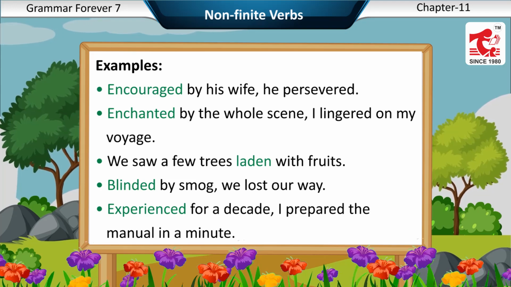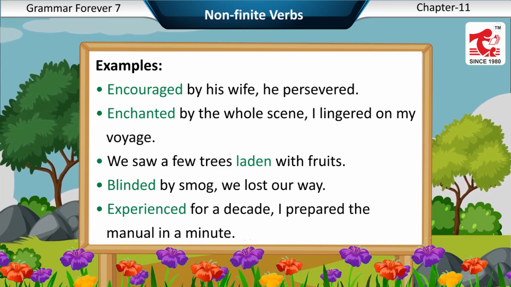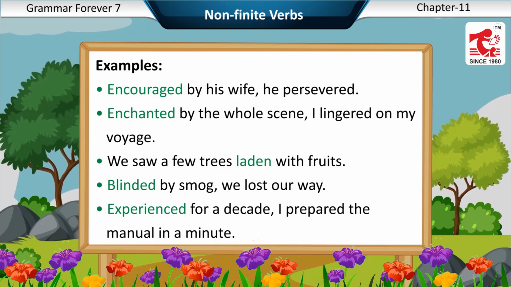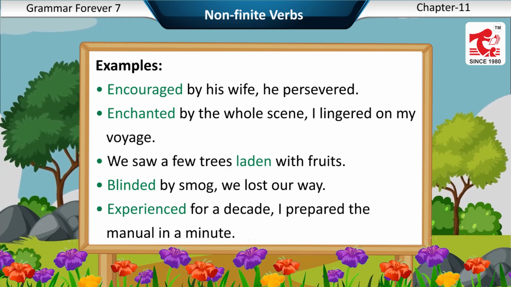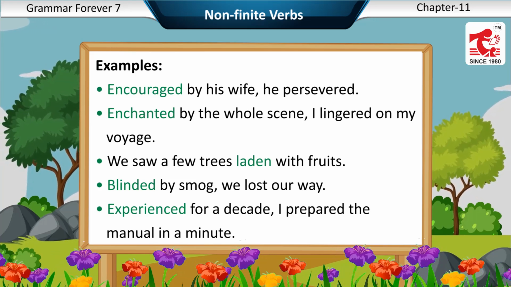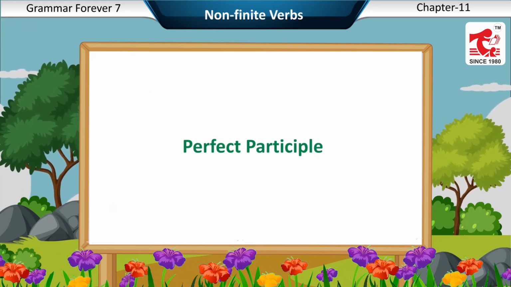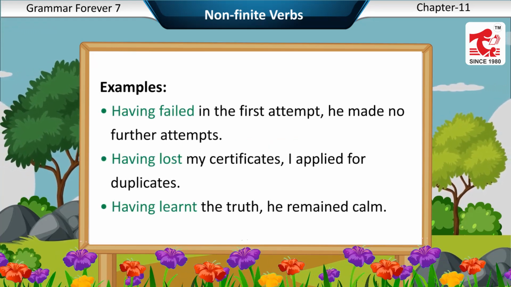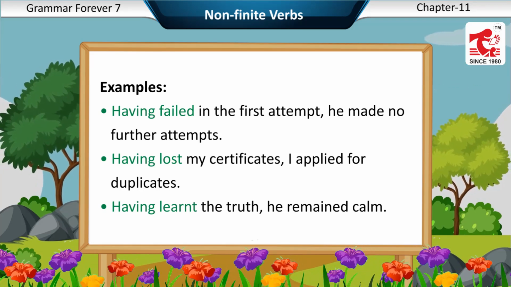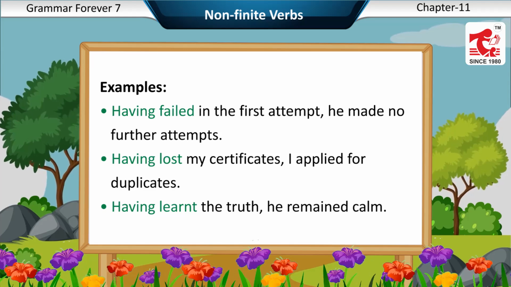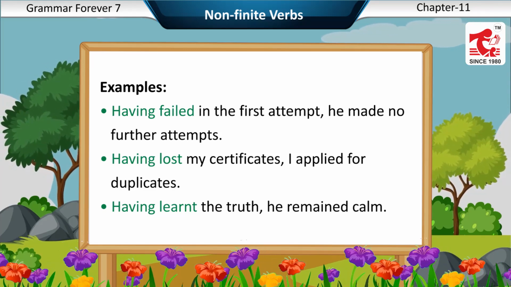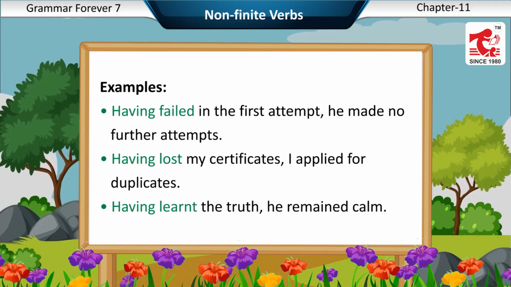We saw a few trees laden with fruits. Blinded by smoke, we lost our way. Experienced for a decade, I prepared the manual in a minute. Perfect participle. Examples: having failed in the first attempt, he made no further attempts. Having lost my certificates, I applied for duplicates. Having learnt the truth, he remained calm.